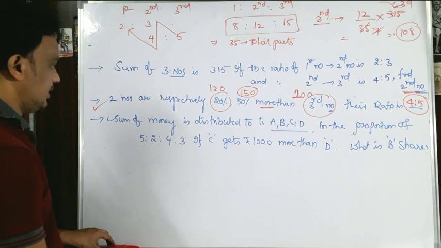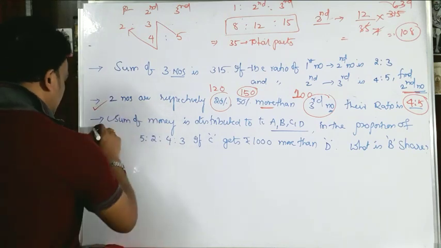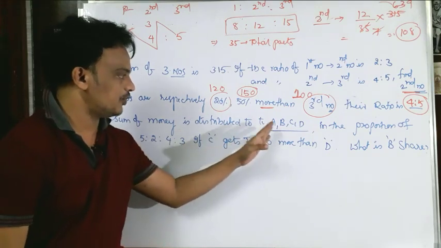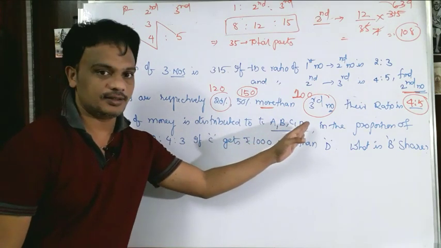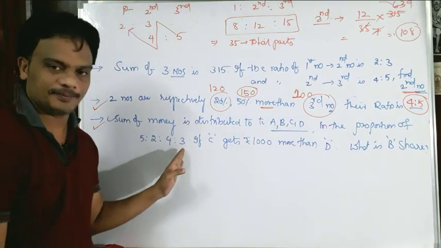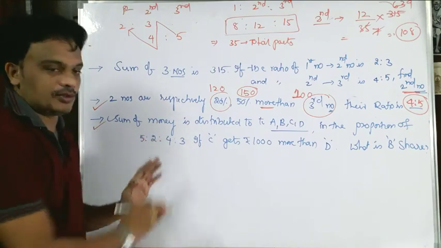Okay, yes, let us see. And coming to the last problem, one more problem. The sum of money is distributed to 4 persons A, B, C, D in the proportion of 5:2:4:3.